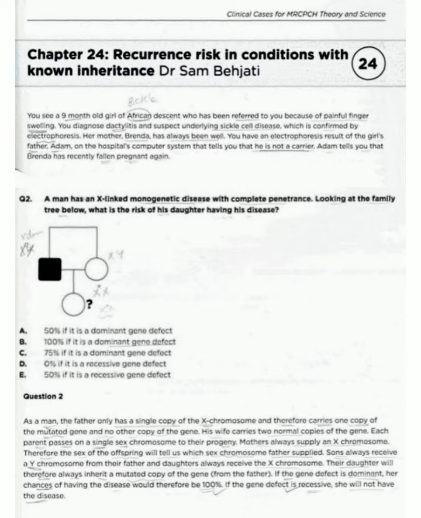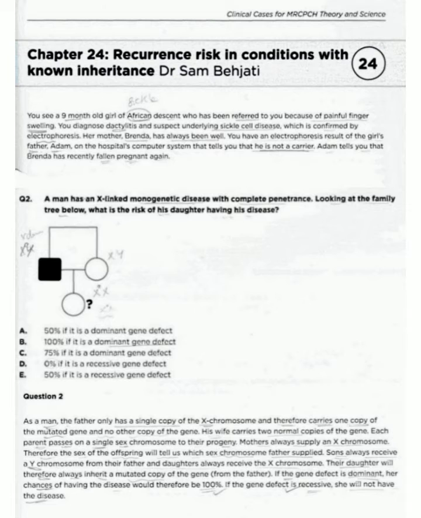Sons always receive a Y chromosome from their father and daughters always receive the X chromosome. Their daughter will therefore always inherit a mutated copy of the gene from the father. If the gene defect is dominant, her chance of having the disease would be 100%. If the gene defect is recessive, she will not have the disease.